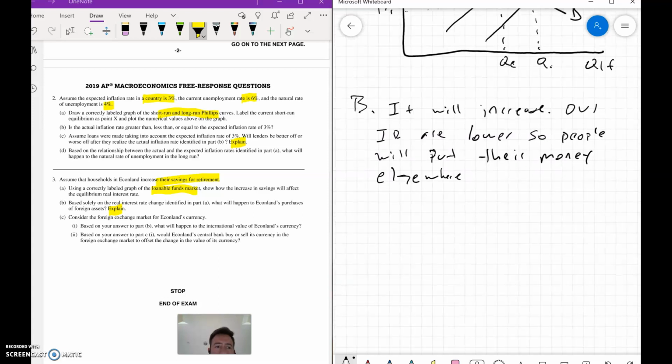That's it for B. For C, we're going to look at foreign exchange. What happens to the international value of their money? Remember, if they want to put their money into a different country's bank, they have to exchange it. So the supply of their money increases. So therefore, anytime the supply of your currency increases on the graph, you will depreciate. So you put depreciate.